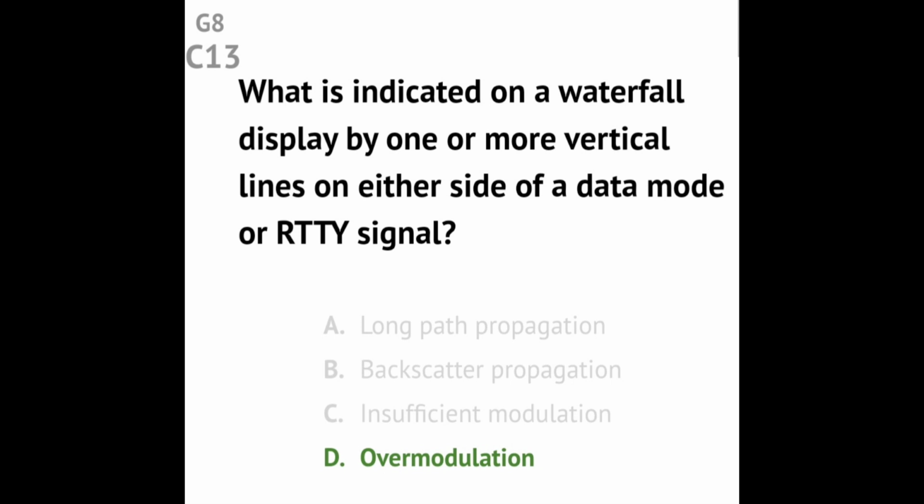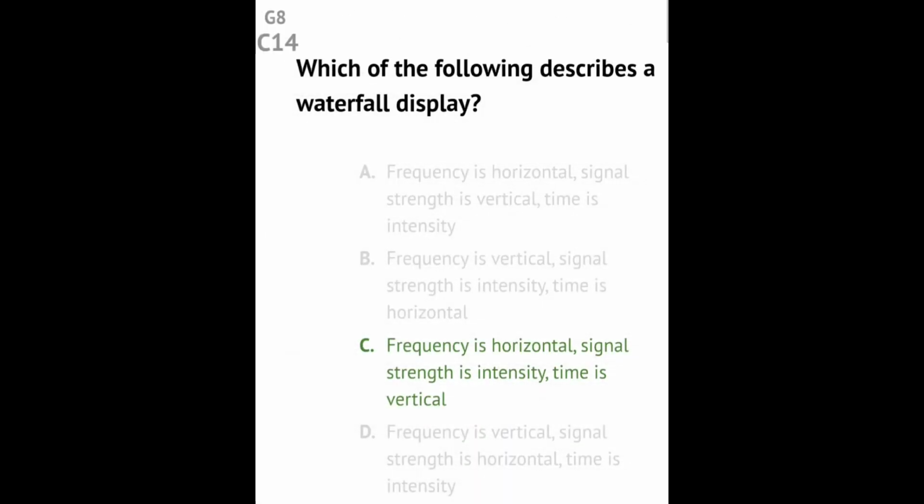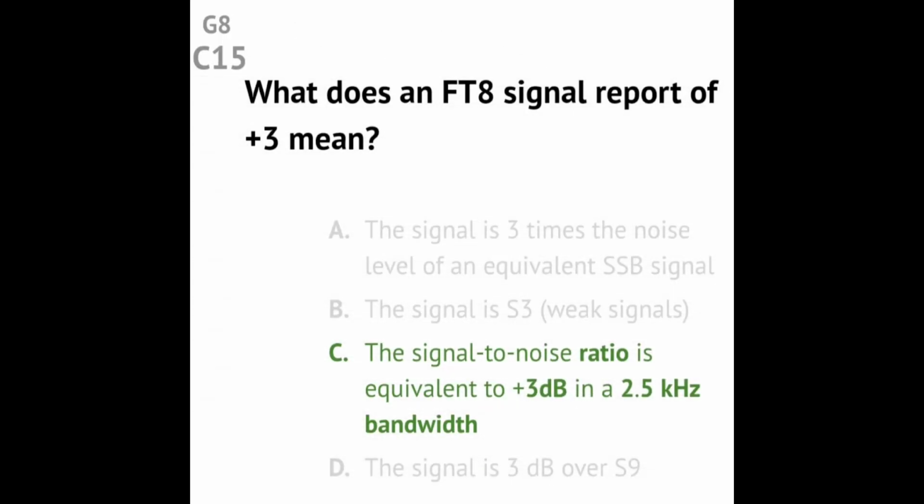Question G8C13 What is indicated on a waterfall display by one or more vertical lines on either side of a data mode or RTTY signal? Answer: overmodulation. Question G8C14 Which of the following describes a waterfall display? Answer: frequency is horizontal, signal strength is intensity, time is vertical. Question G8C15 What does an FT8 signal report of plus 3 mean? Answer: the signal to noise ratio is equivalent to plus 3 decibels in a 2.5 kHz bandwidth.